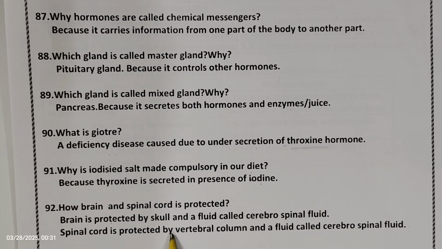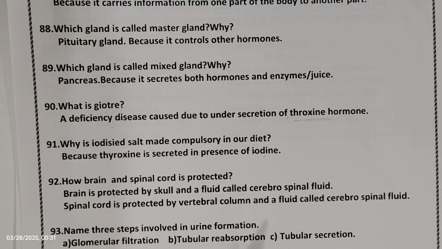Then spinal cord is protected by vertebral column and the same fluid, cerebrospinal fluid. So the brain and spinal cord are protected by skull and cerebrospinal fluid. Spinal cord protected by vertebral column and cerebrospinal fluid.